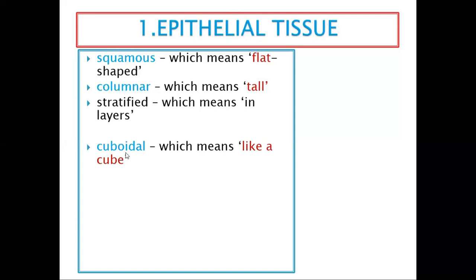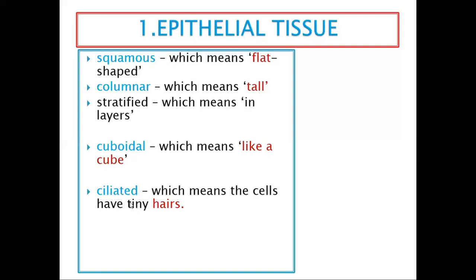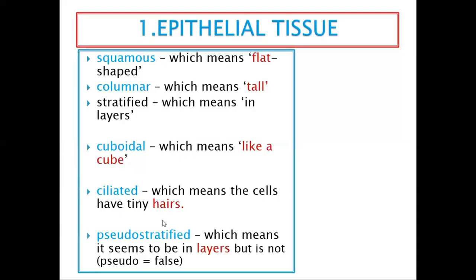So number one, squamous. Number two, columnar. Number three, cuboidal. It's like a cube. You know ice cubes in the fridge. So these cells are like those ice cubes. Then you have the ciliated. Ciliated means they have hair-like structures. When you talk about cilia, it has hair. And then you have pseudo stratified.